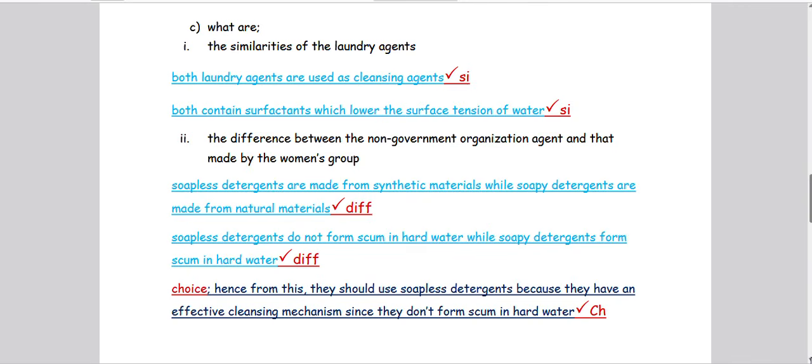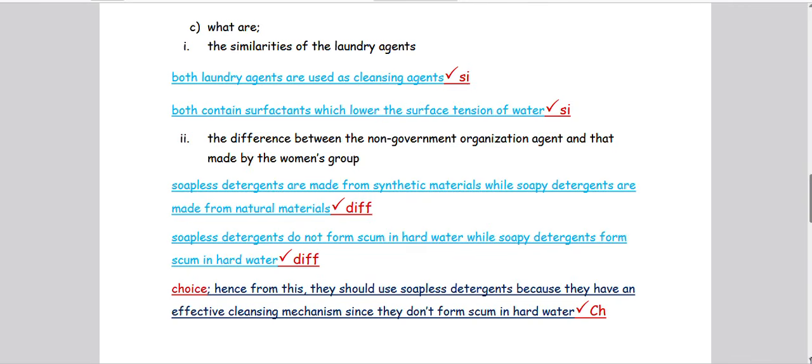The other one, both of them contain surfactants which lower the surface tension of water. It is the surfactants that are in the laundry agents that lower the surface tension of water. And since we said both of them have the same cleansing action, this simply means both of them lower the surface tension of water. Now, also on the part of the similarities, you can give 2 to 3 to be on a safer side. Don't write 1, write 2 to 3.